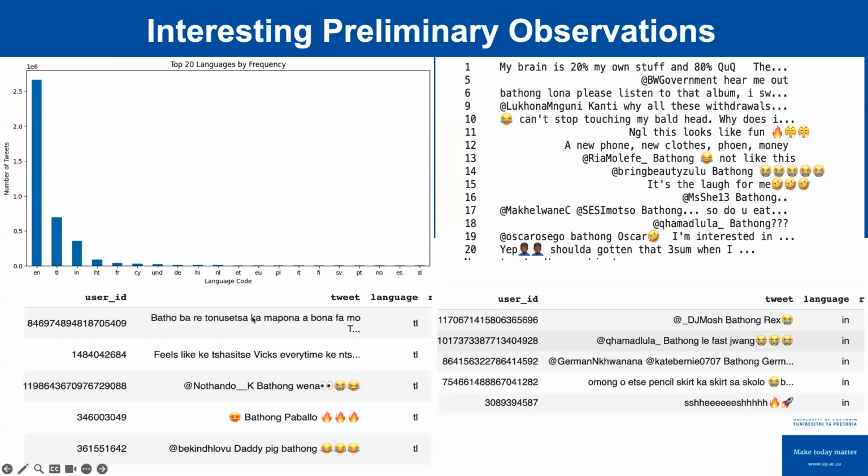But what's interesting is that when we look at the languages, we see that this language TL is supposed to be a Finnish language or Tagalog, and this one, which is Indonesian. But when you look at the actual tweets themselves, we can see a bit of Setswana, a bit of Sesotho, and a bit of South African languages coming there, which shows the incorrect language tagging from Twitter.